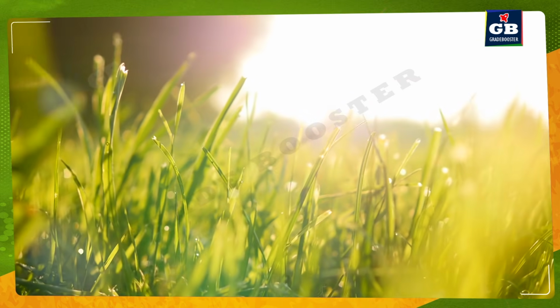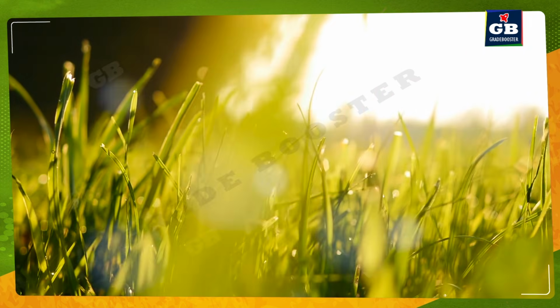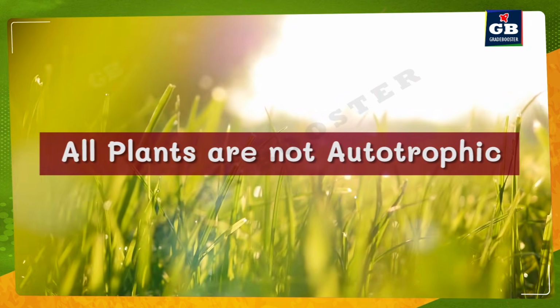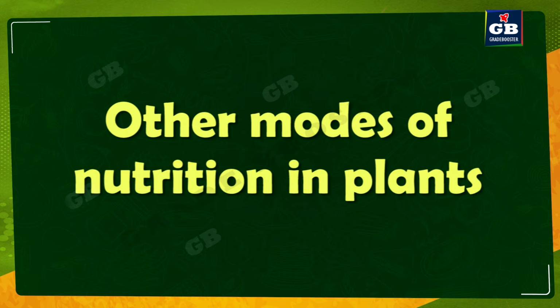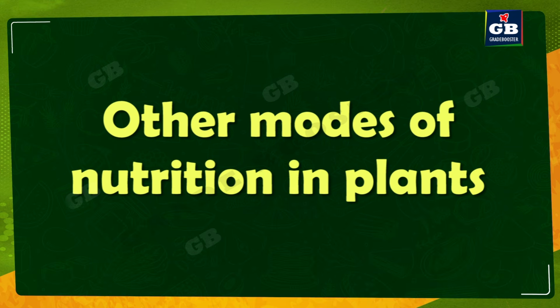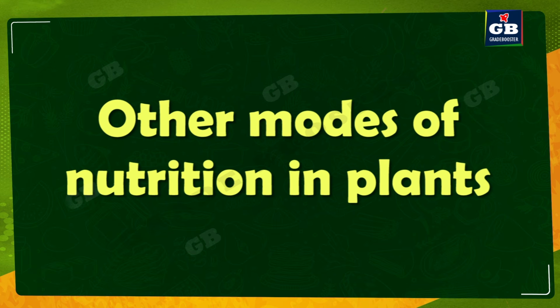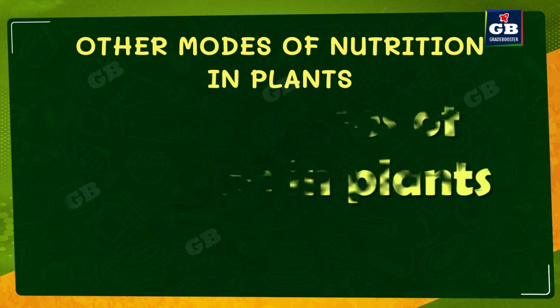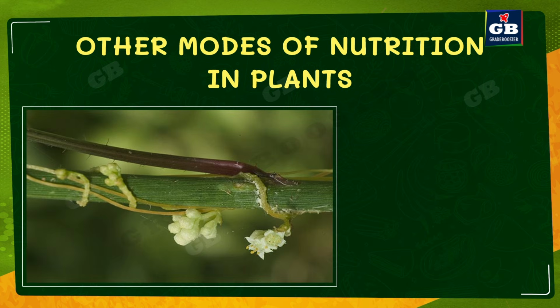So, we have learned that plants are autotrophs and can prepare their own food. But in fact, some plants are not autotrophic. They cannot prepare their own food. In this video, we will see the other modes of nutrition in plants. So, in plants also we can see the heterotrophic mode of nutrition. Let us see an example.